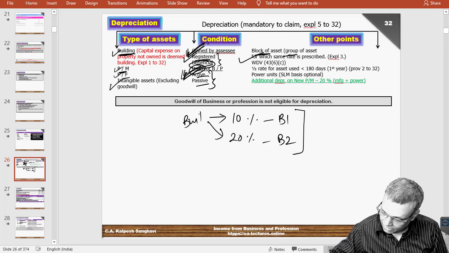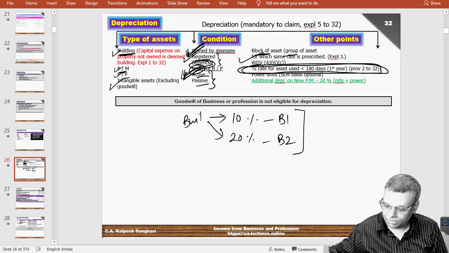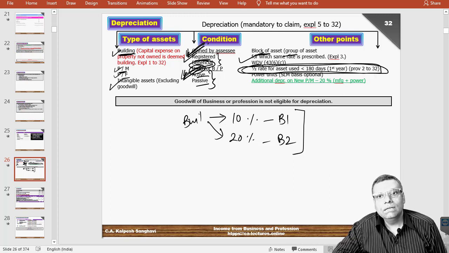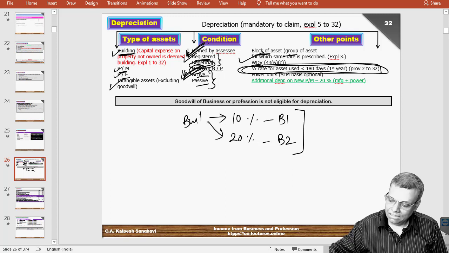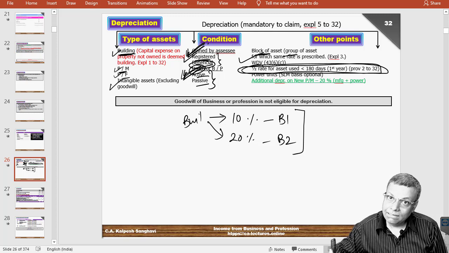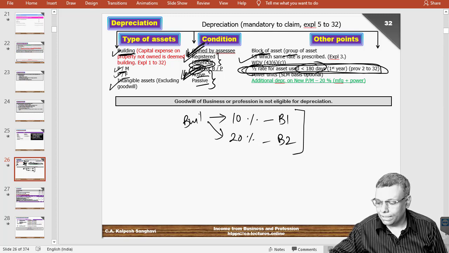Then every depreciation you get at full rate or half rate. You get either a full rate depreciation or a half rate depreciation. Now, under income tax, there is no need for you to do day-wise, month-wise calculations, nothing like that. So, on the group of asset, if any particular asset is used for less than 180 days, then you have to make it half the rate.